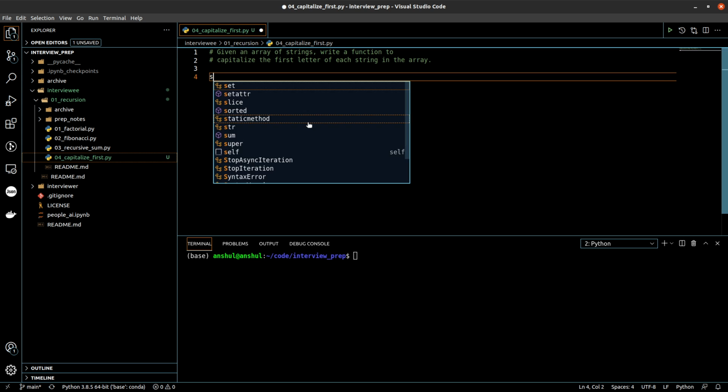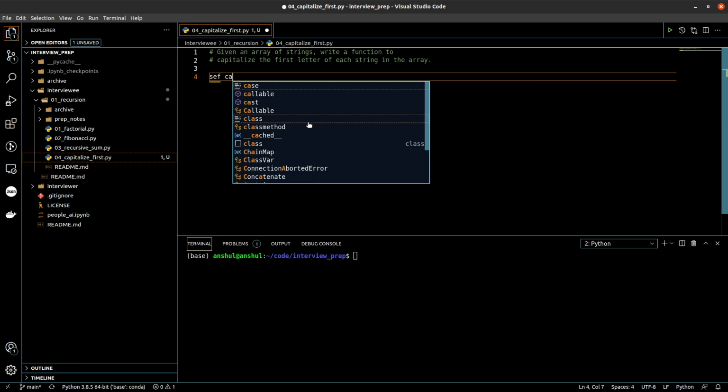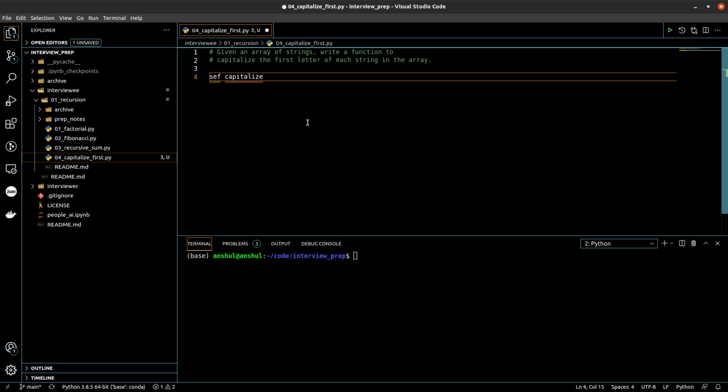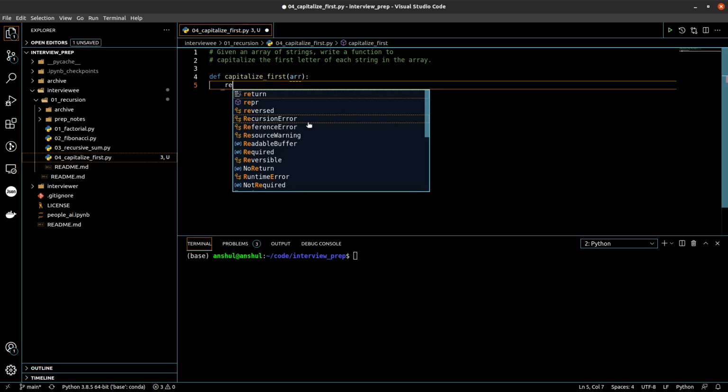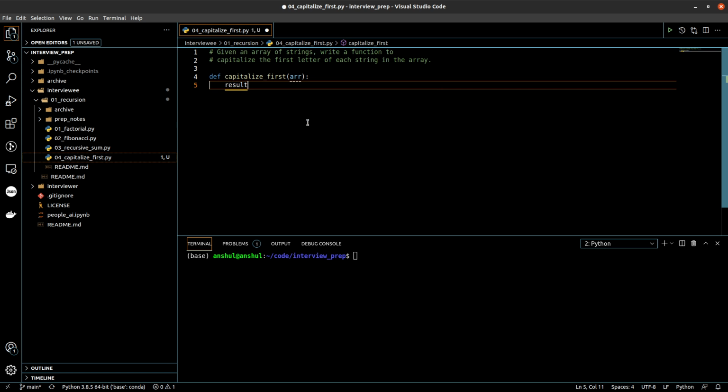I'll create a function, capitalize first. Definition: we'll define capitalize first, and we'll pass the array here. This is the recursive function that we are going to create. So let's say we have this array. Let's create another array which will hold the result after we perform capitalization.